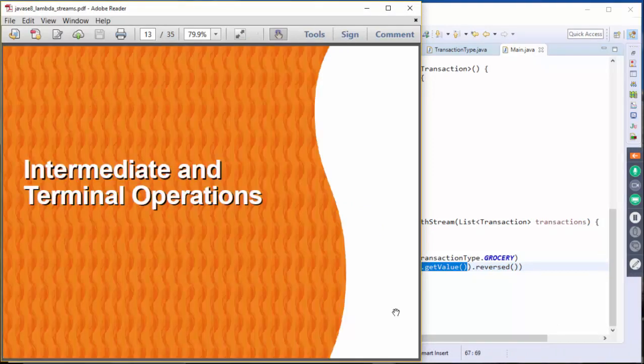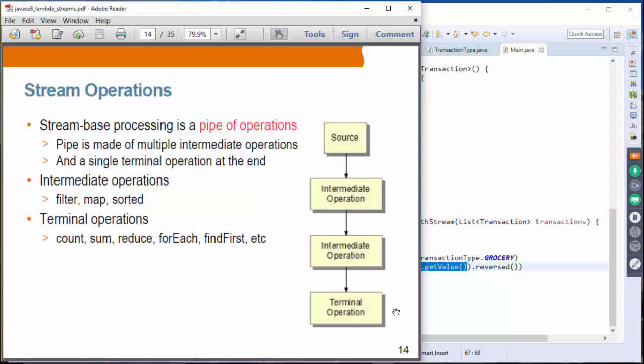Let's talk about the intermediate and terminal stream operations. You can think of them as stream-based operations. The processing is considered as a pipe of stream operations. So you start with a source, and then we have a set of intermediate operations, and then we are going to have a single terminal operation. So the pipe is made of multiple intermediate operations and one single terminal operation at the end.